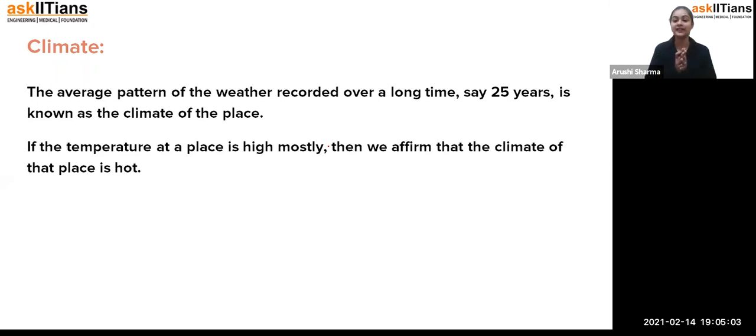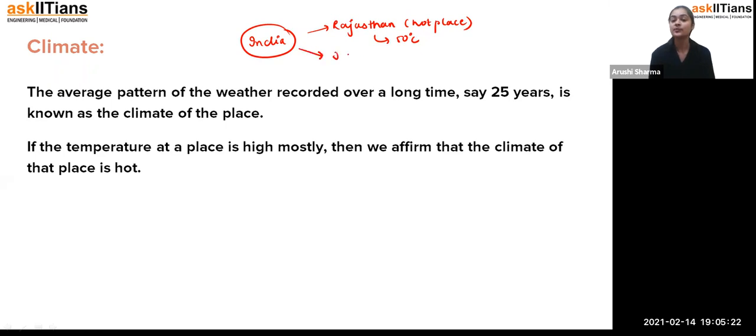For example, students, if I talk about India, in India we have different states. If I say Rajasthan, people generally think that Rajasthan is a very hot place, because in the summer season the temperature may rise up to 50 degrees Celsius. But if we talk about Jammu and Kashmir, we have a very low temperature over this place. That means it is a very cold place. So we can say that the climate of Rajasthan is very hot in nature, whereas for Jammu and Kashmir, or if we go to the north side, it is a very cold climate.